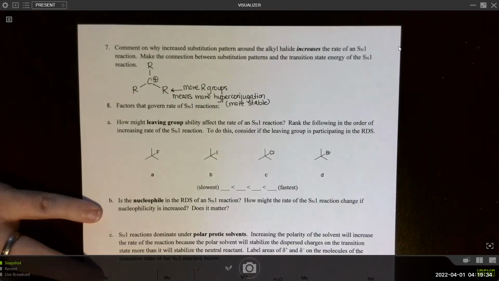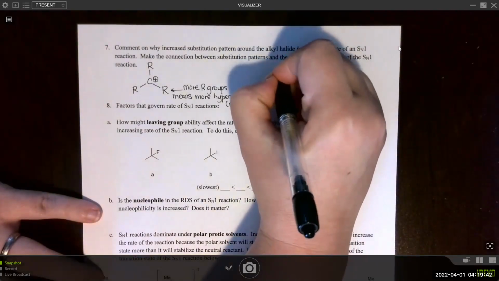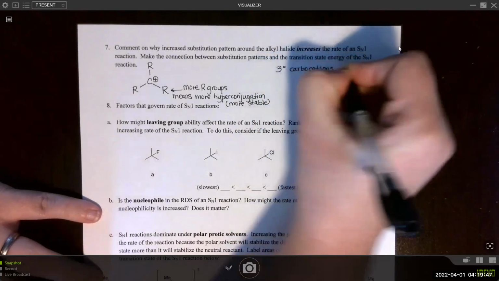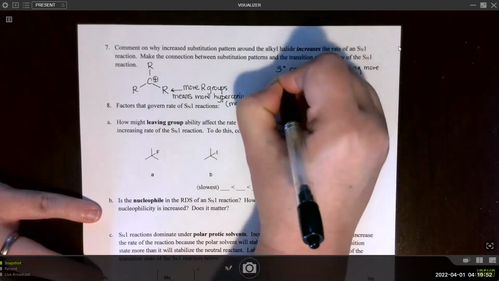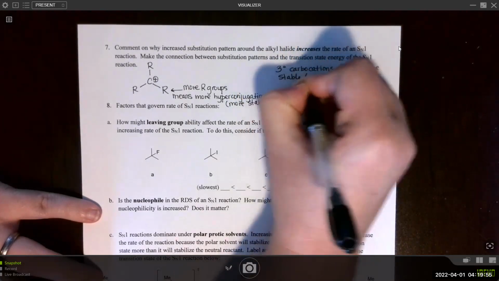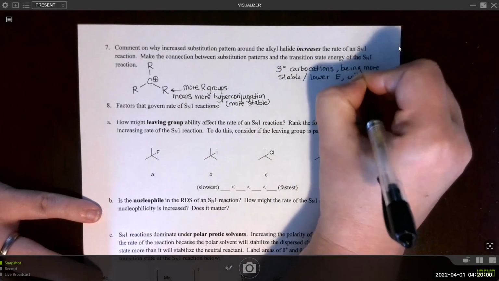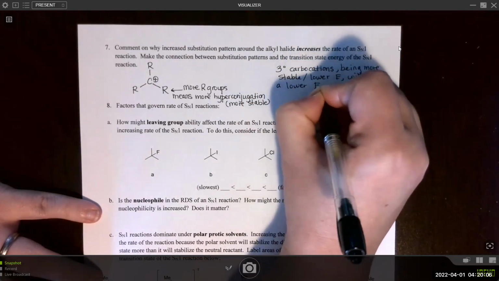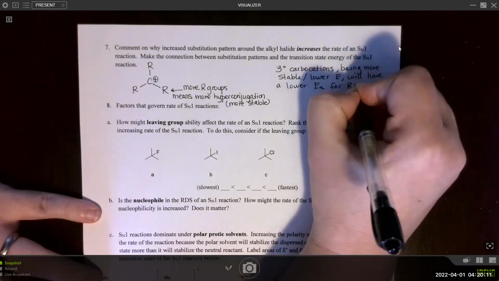Right? So the second one is make the connection between substitution patterns and transition state energy. So tertiary carbocations, being more stable, i.e. lower energy, will have a lower activation energy for the rate determinant step.